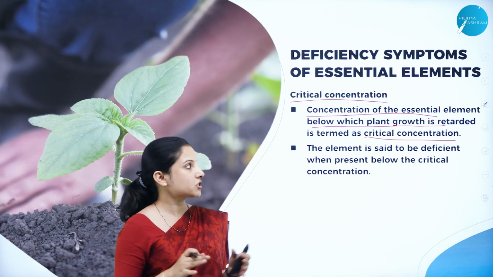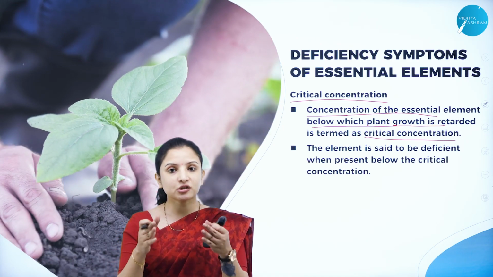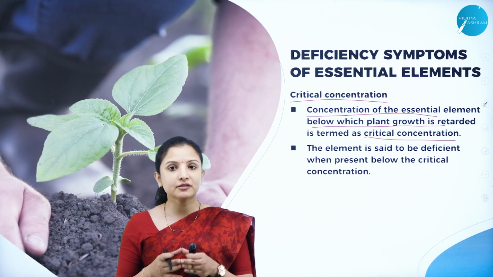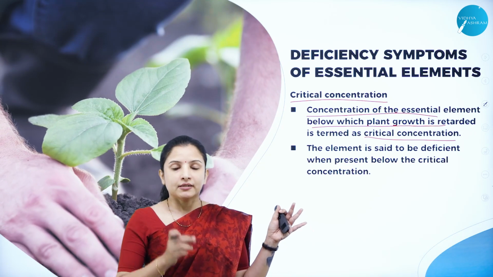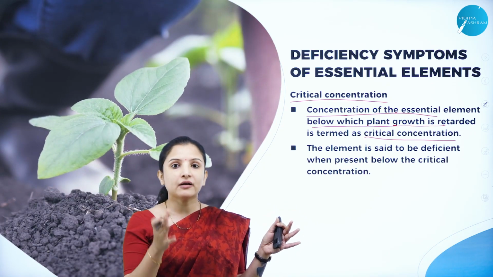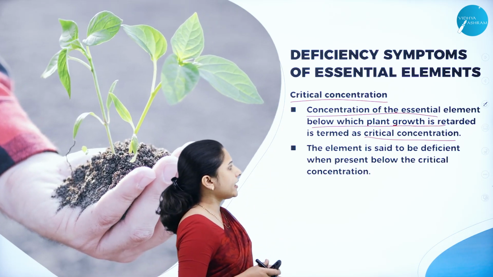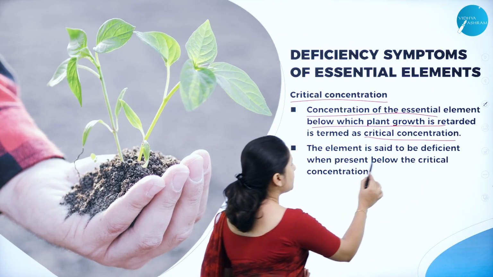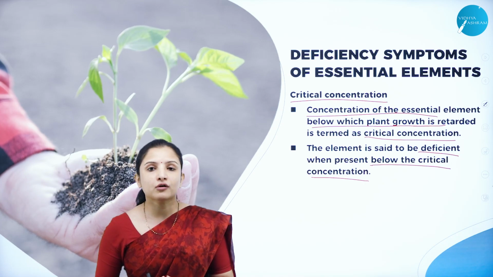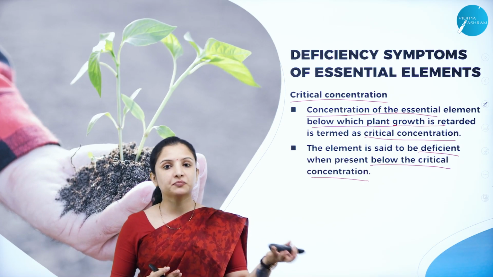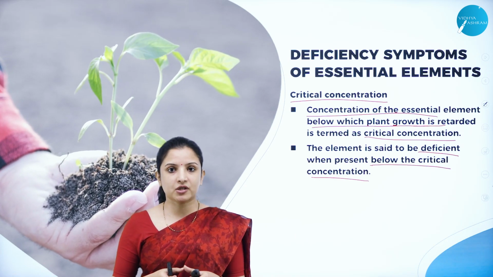So critical concentration is nothing but the concentration of the essential element that has to be provided to the plant, and if it is not provided, it will retard the growth of the plant. So it is critical. If I told you that for 1 kg you have to add 5 grams, then that 5 gram is the critical concentration there. So the element is said to be deficient when present below the critical concentration. So if I say chlorosis is occurring in the leaf, maybe it is because some of the essential chemical components did not meet the critical concentration standards.